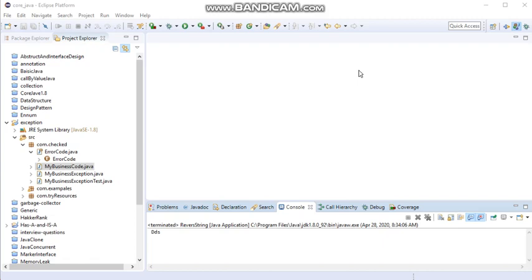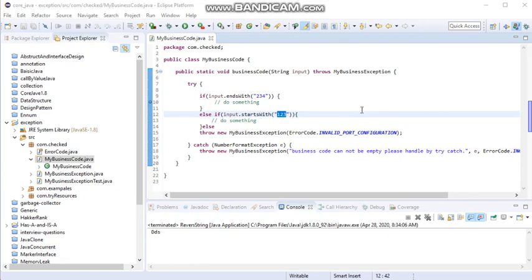Suppose I have some business rules. I'll give you an example. I have a business code, and I just created the business code class. I want to say that if the business code starts with 234, then it is fine and do something.